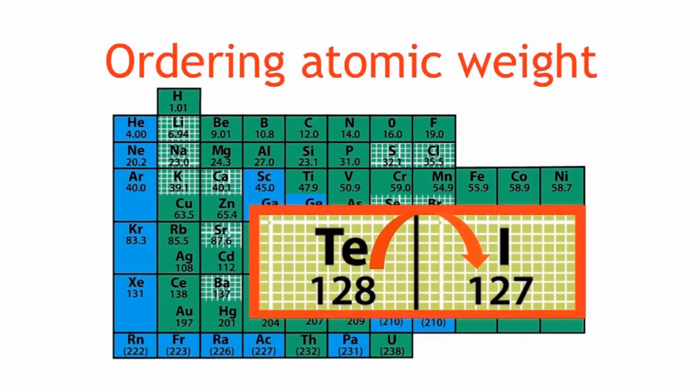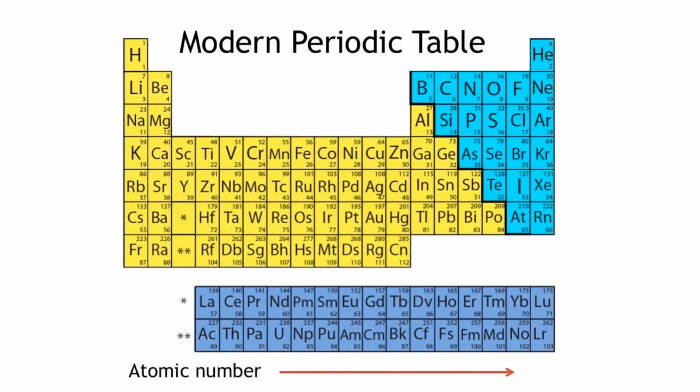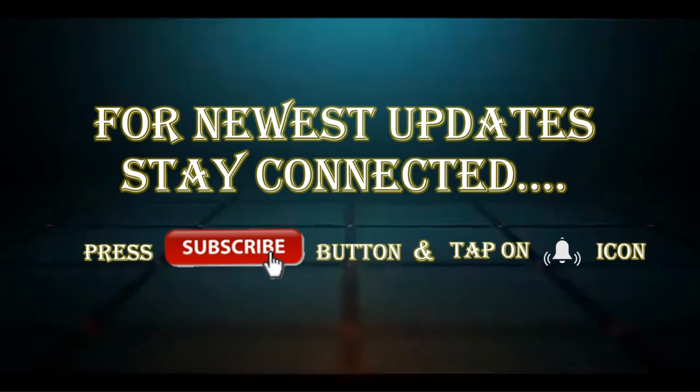These problems have been solved in the modern version of the periodic table we use today, giving us an excellent resource to understand the elements and all that we and our surroundings are made of.